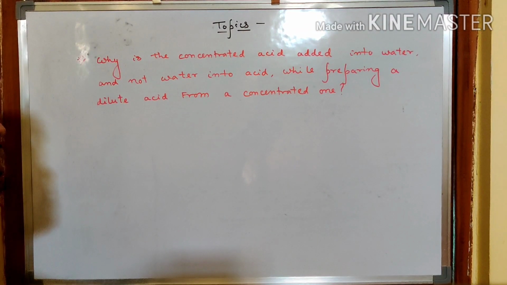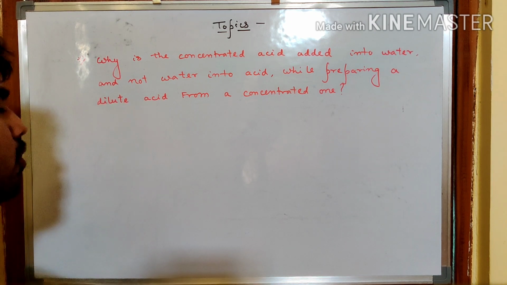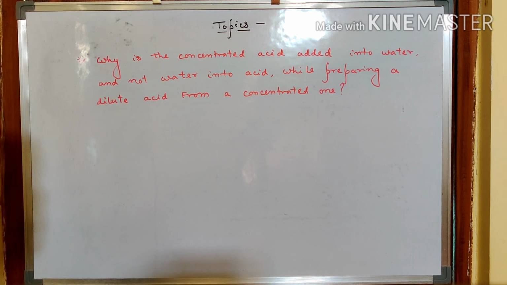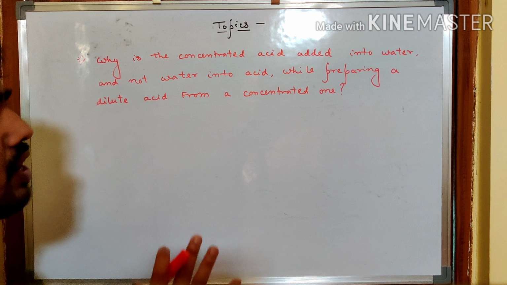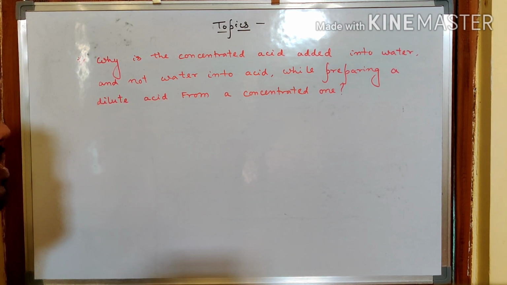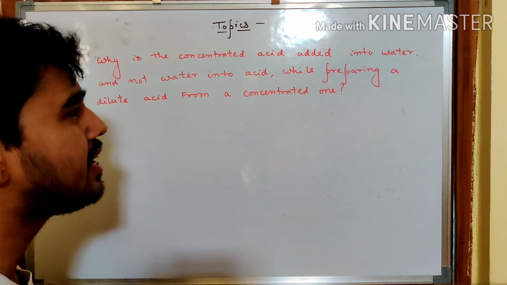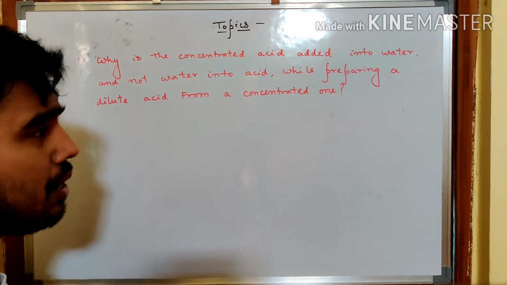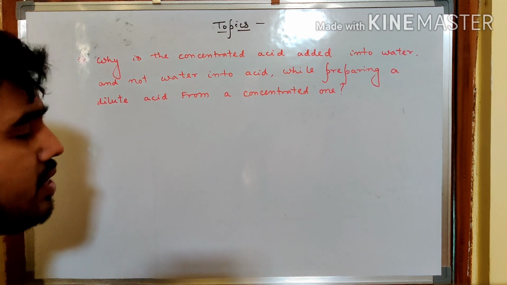Very common question. Remember, in our lab also, we are going to prepare the dilute acid from the concentrated acids, because whenever we purchase acids from the suppliers, they used to give us concentrated acids. Suppose for sulfuric acid it is 98%. We have already mentioned why it is concentrated, why it is 98% and all.